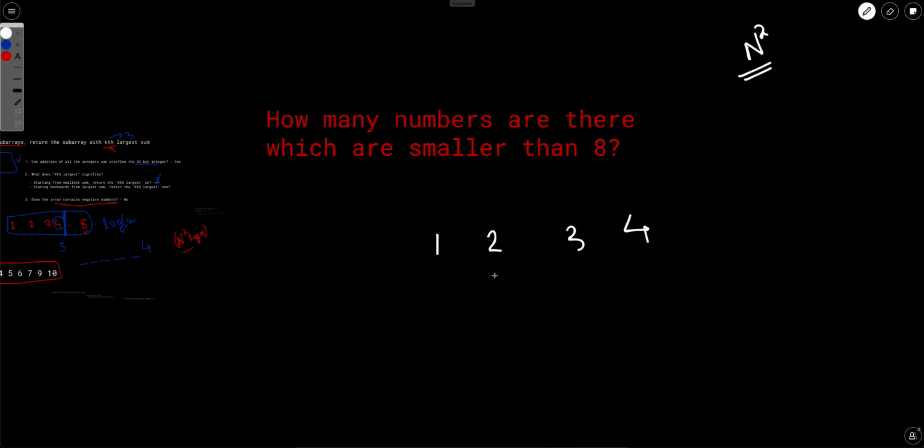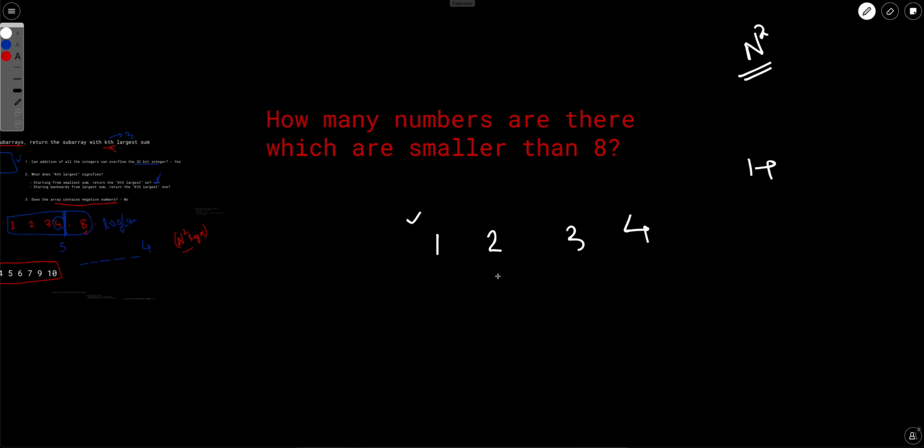So let's start from the very beginning. Let's say we are considering this subarray 1. Whether 1 is smaller than 8 or not, it is, right? So we will add one to the answer. Now let's consider this 2. So there are two subarrays possible with 2. One is 2 itself, second is 1 and 2 both. Like ending at 2, how many?